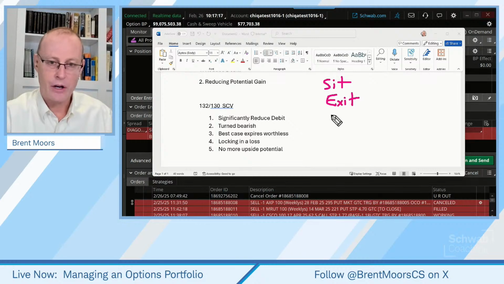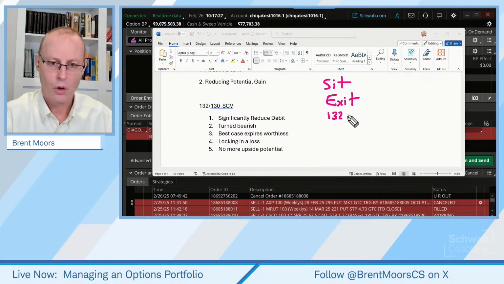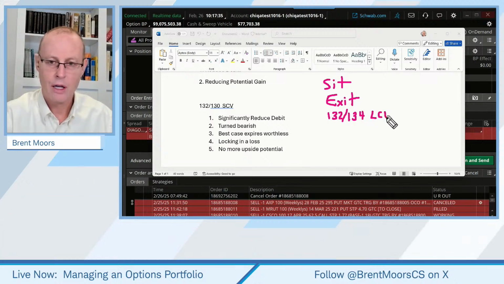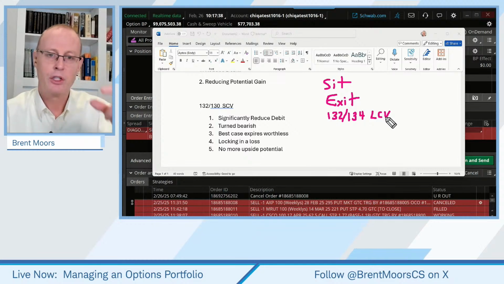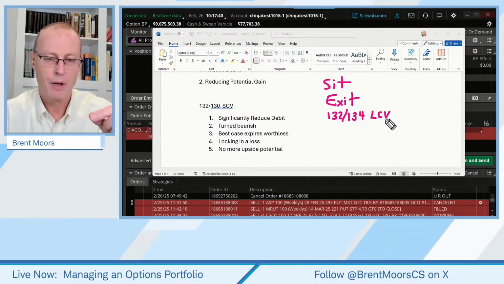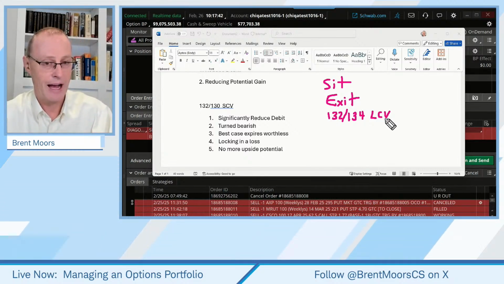Another thing is we can roll down to, in this example, I said we could roll down to a 132, 134 long call vertical, still bullish, reduce the potential upside, but also reduce the potential loss that we have.